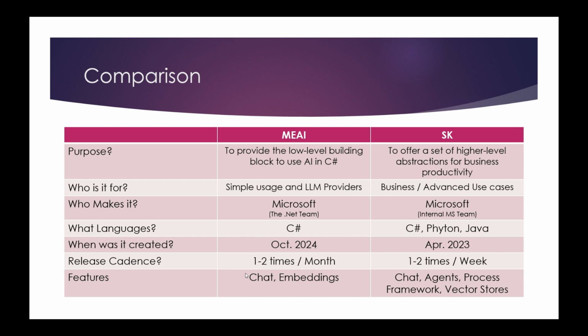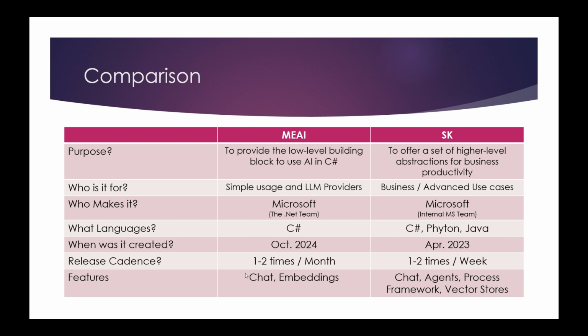So there is a purpose for each of these two. The purpose for Microsoft Extensions AI is to be the low-level building blocks of AI in C#, while semantic kernel is to have a higher level abstraction for business productivity.